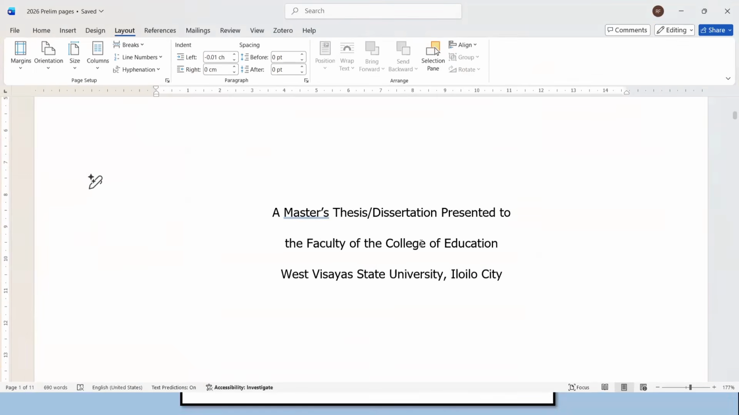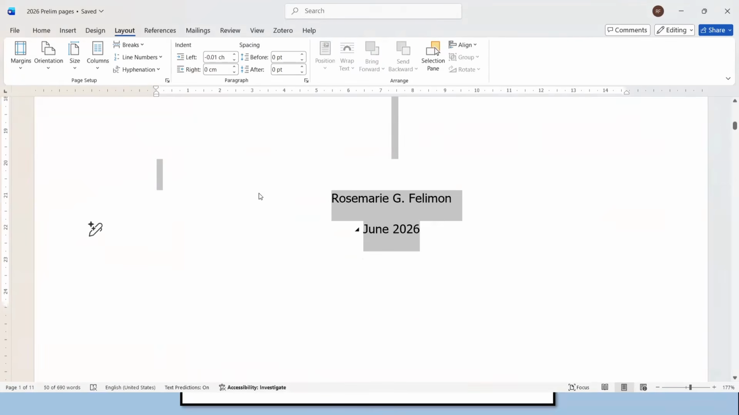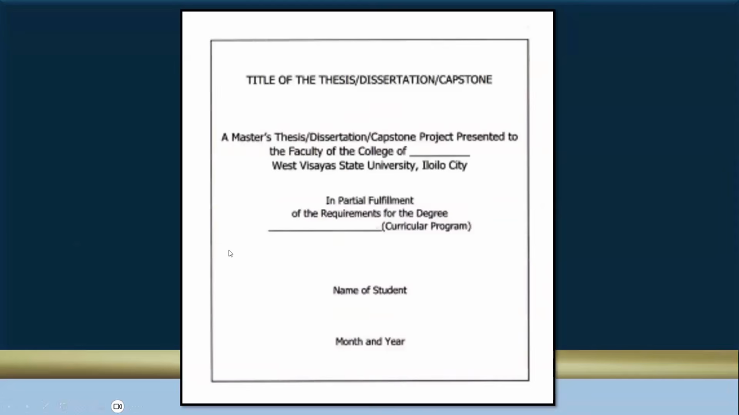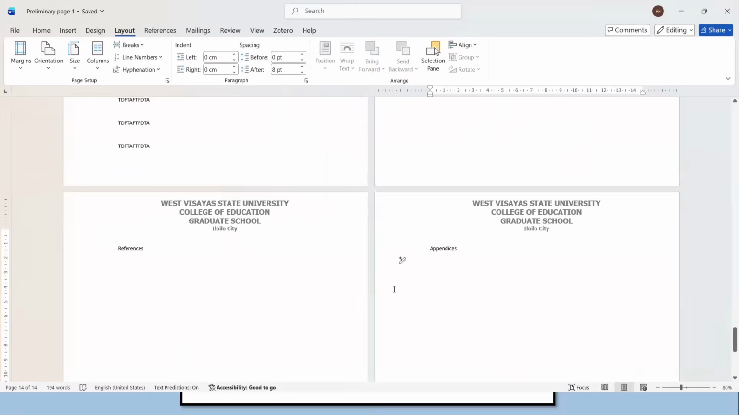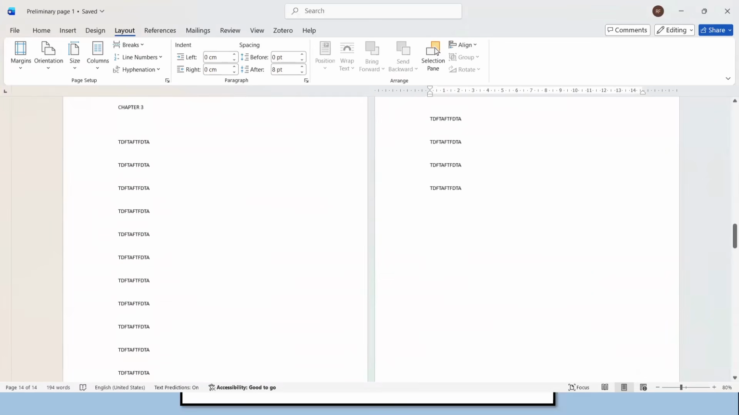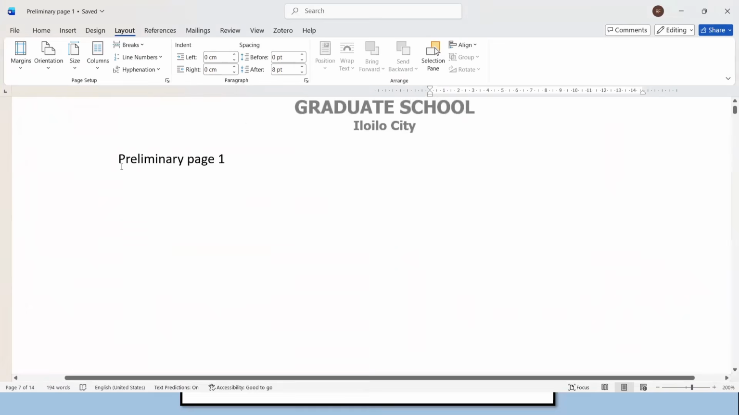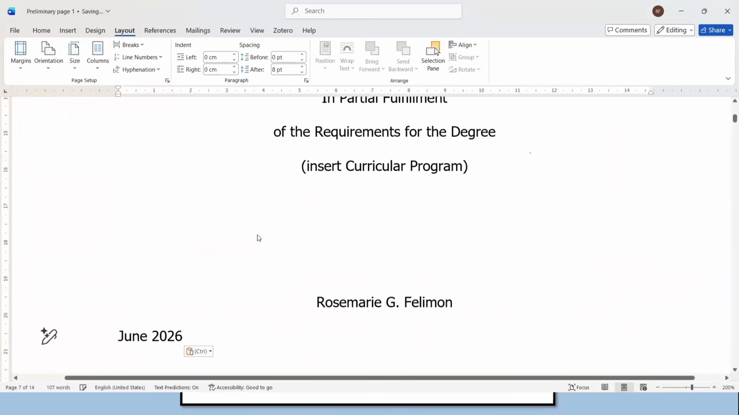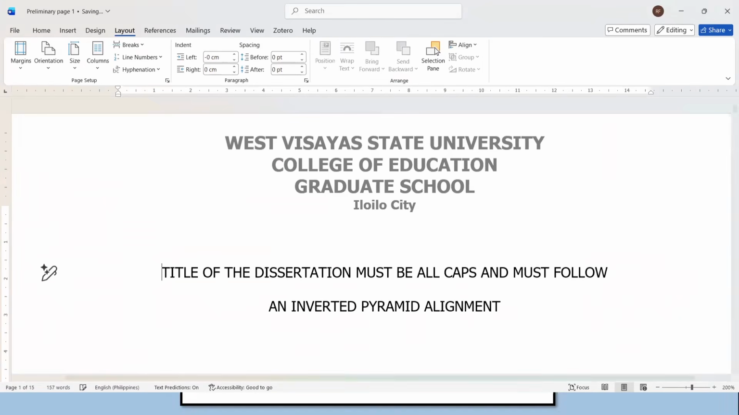To save time, I'll copy the existing text that I have prepared beforehand. Okay. Everybody, let us go to our first page in the preliminary section. Let me zoom in. Okay. I'll delete this phrase. It is not needed anymore. Okay. There is an option for us to include a space here.